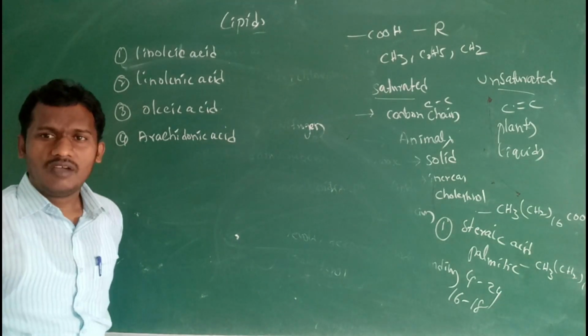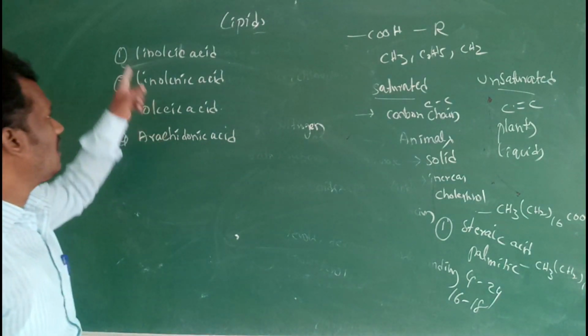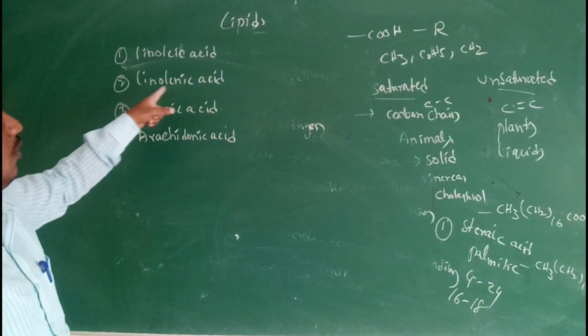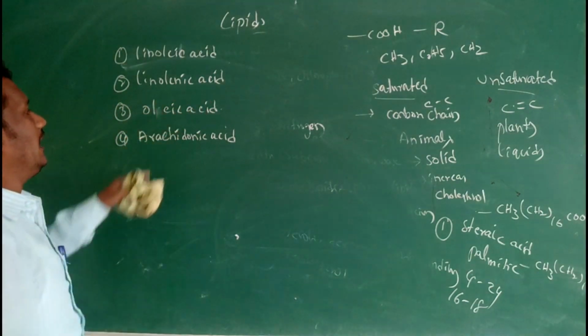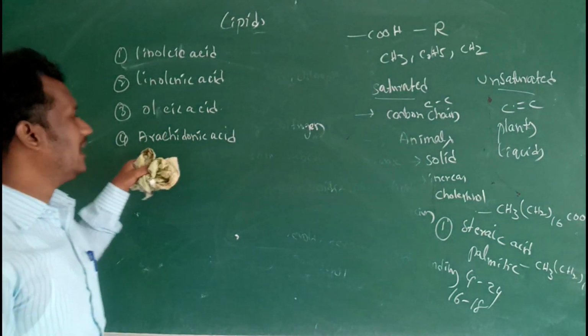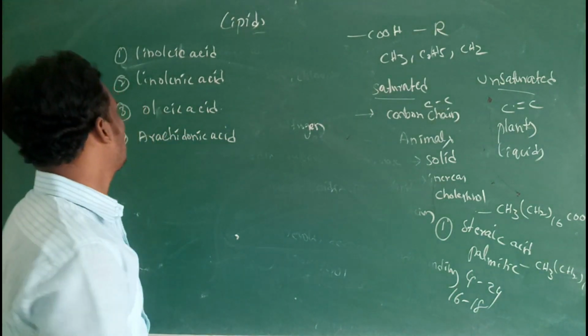So examples of unsaturated fatty acids are linoleic acid, linolenic acid, then oleic acid, then arachidonic acid.